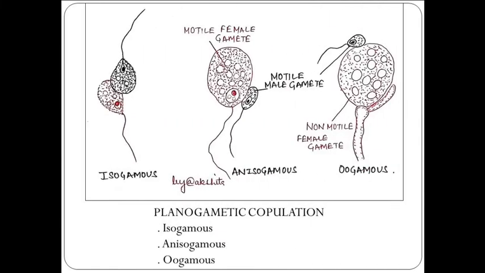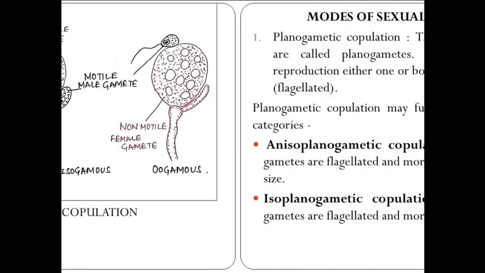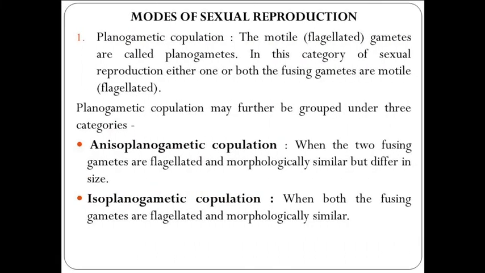So you can see here the diagram: isogamous, anisogamous, oogamous. In isogamous, both are of the same size. In anisogamous, the motile female gamete is of bigger size, and the motile male gamete of smaller size. And in the oogamous, you can see the motile male gamete of very small size, and the non-motile female gamete of bigger size. So we can explain this with the help of the diagram.